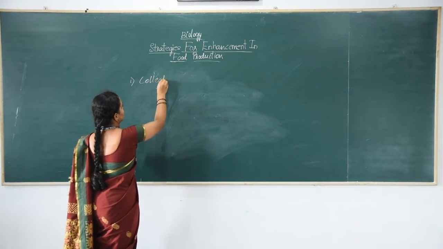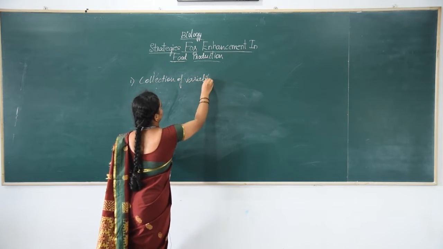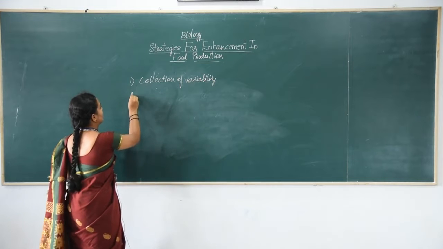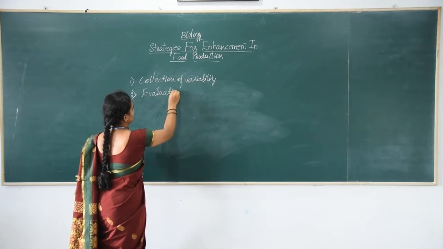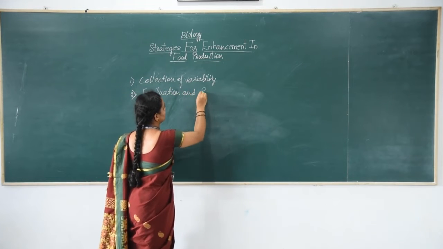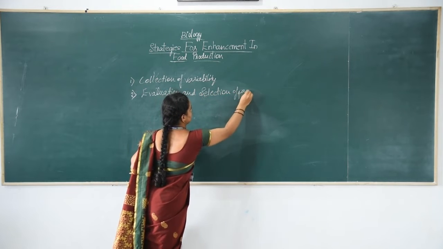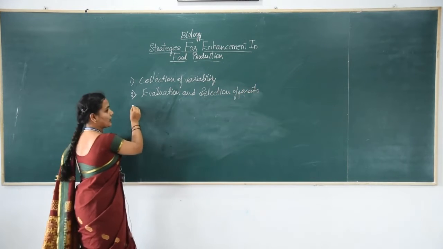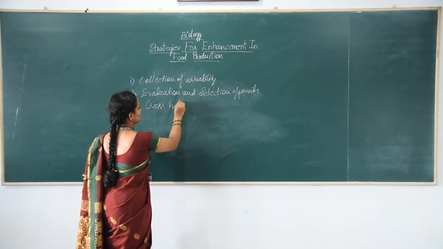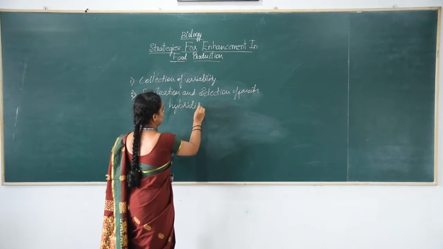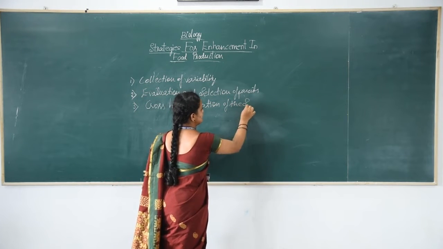First one is collection of the variability, second one is evaluation and selection of parents, and the third one is cross hybridization of the selected plants.